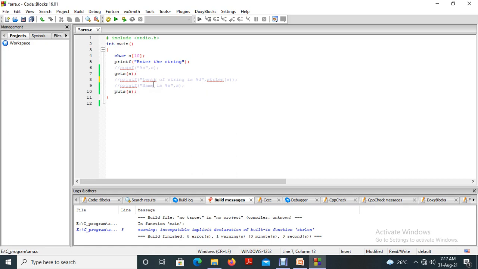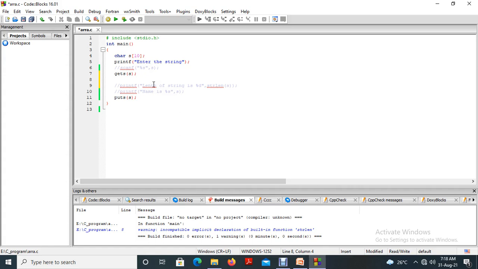They are asking to write a program to find the length of the string without the string handling function strlen. So at that time we have to write a program like this. We all know that we want to find the length of the string, and the property of the string is that the last character will be null. Am I right? That is the process.